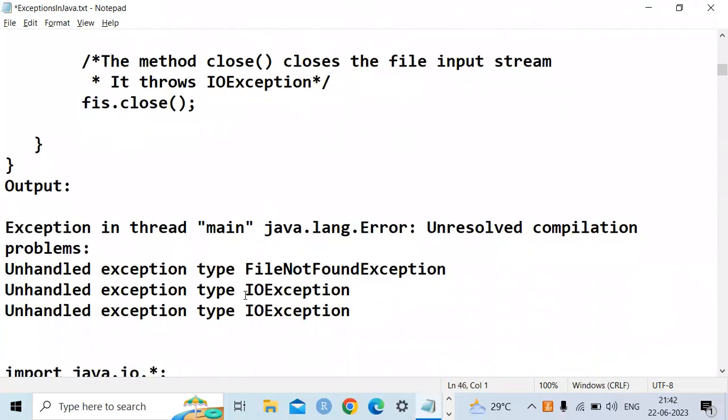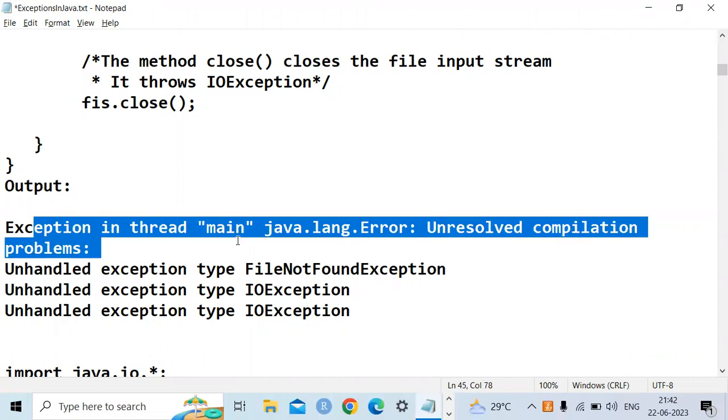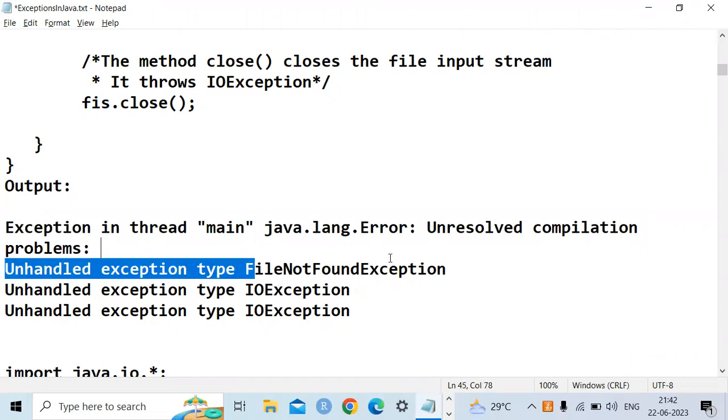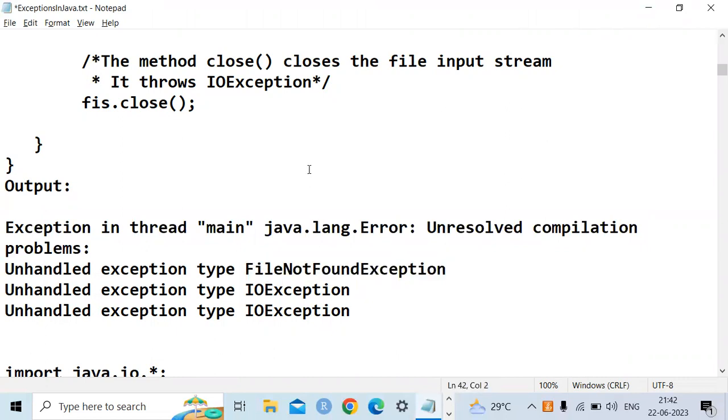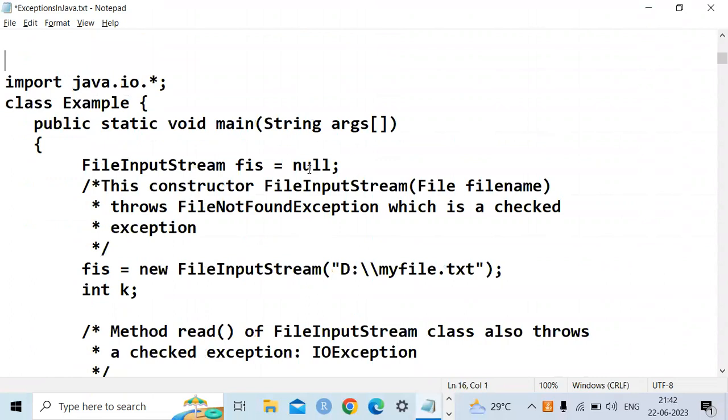When we execute this, we get a message: unresolved compilation error, because the file was not found. For example, I give the wrong path. My file is in the D drive, in some Swaroop folder, but I have given only the D drive itself.